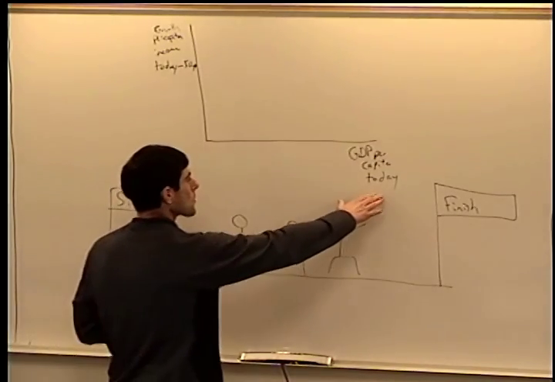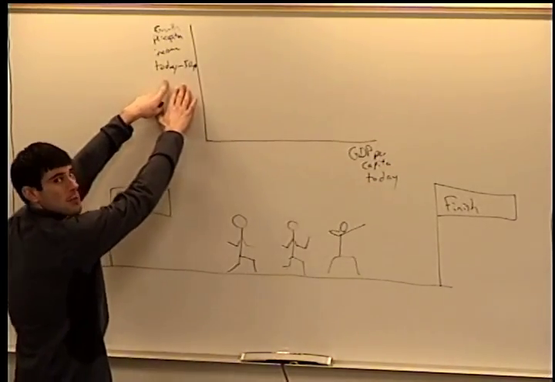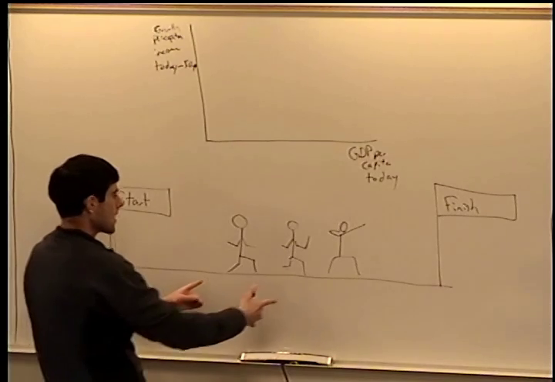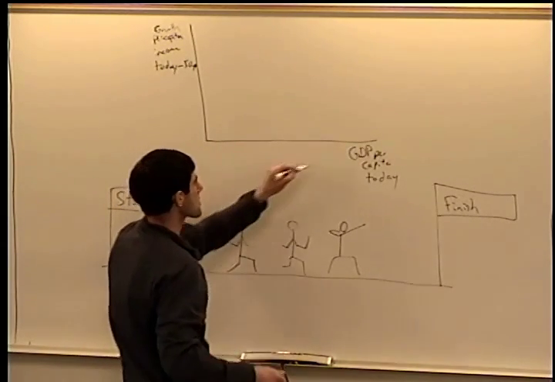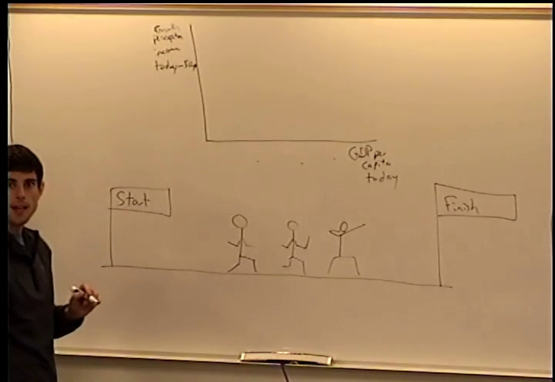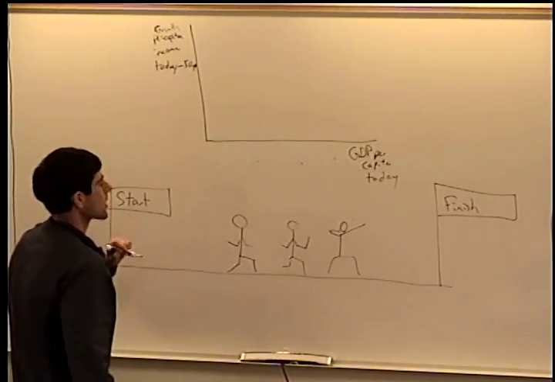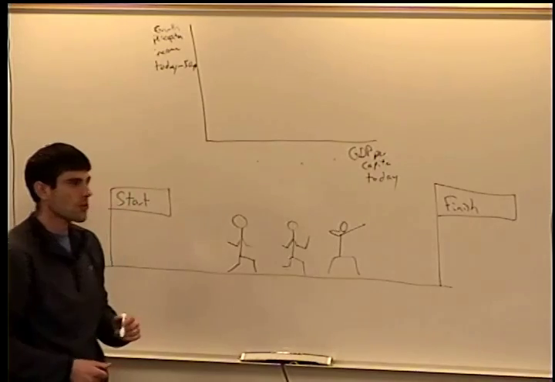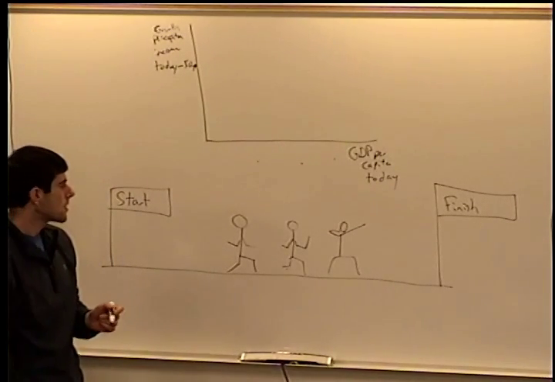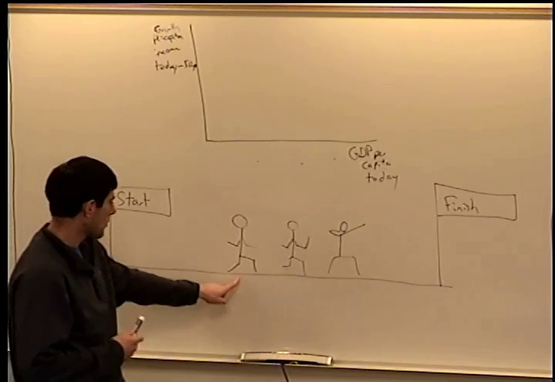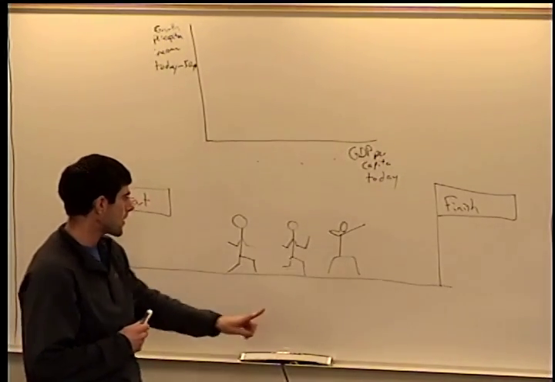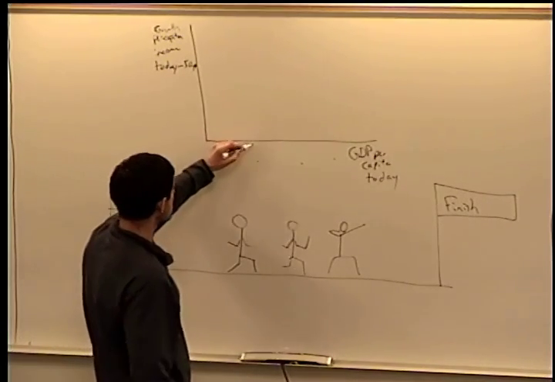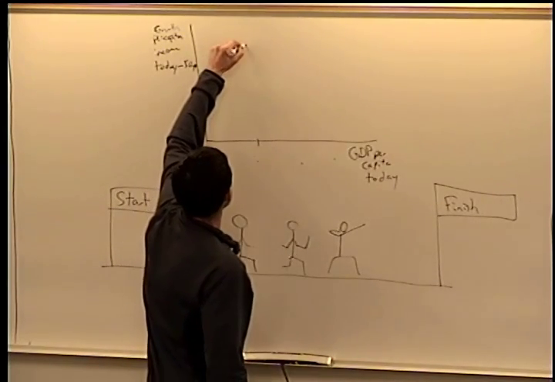So this is where we are today. This is where we're going to be in 50 years, or how fast we're going to grow for the next 50 years. And this is our distribution today, so we have dots along here, and we want to understand how fast these economies need to grow, or how fast these runners need to run to make it to the finish line together. Obviously, if this guy wants to tie Usain Bolt by the finish, he's going to have to run the fastest. So the one who's furthest behind today is going to have the highest growth rate.